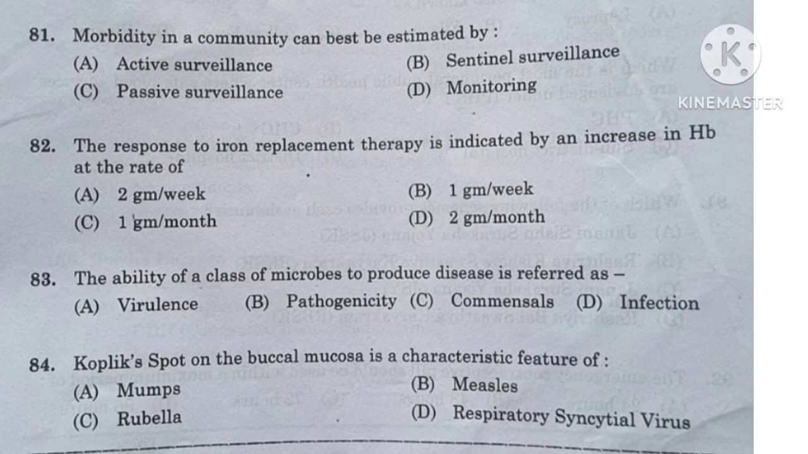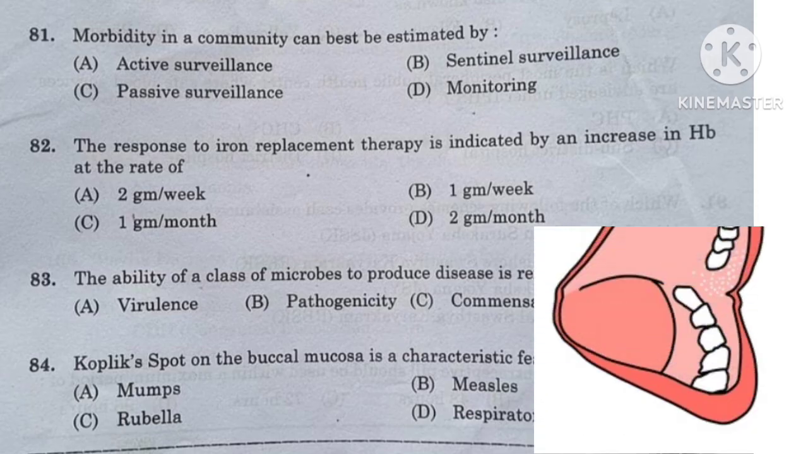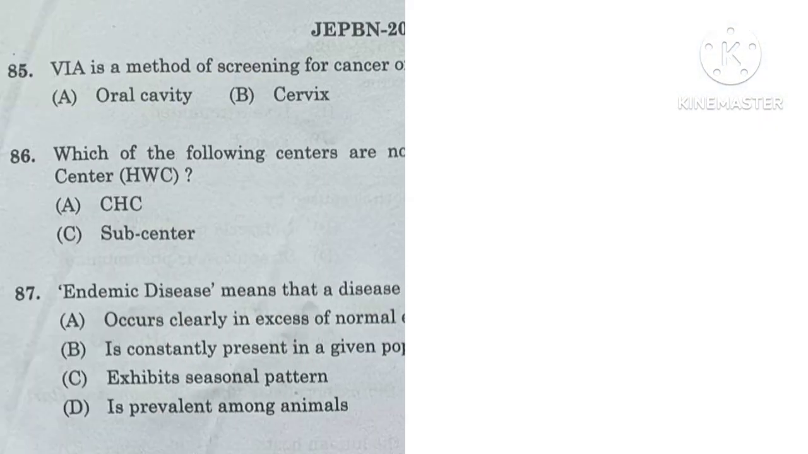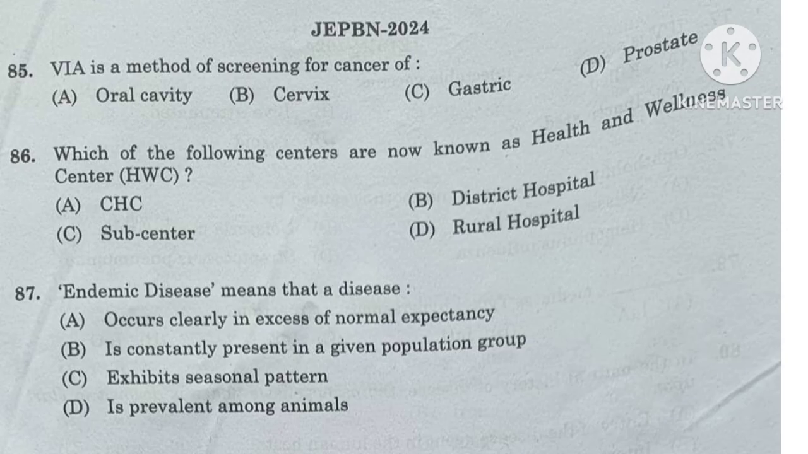Question number 84. Koplik spot on the buccal mucosa is a characteristic feature of mumps, measles, rubella, or respiratory syncytial virus. Koplik spots on the buccal mucosa are a characteristic feature of measles. Koplik spots are small, white or grey specks that appear on the inside of the cheeks and often on a reddish background. They are usually found opposite the second molars but can sometimes extend across the entire buccal mucosa.